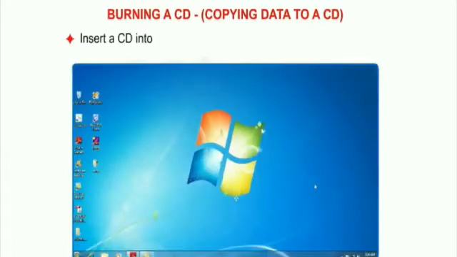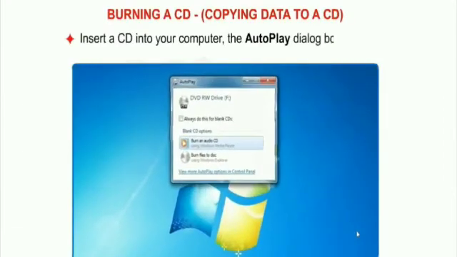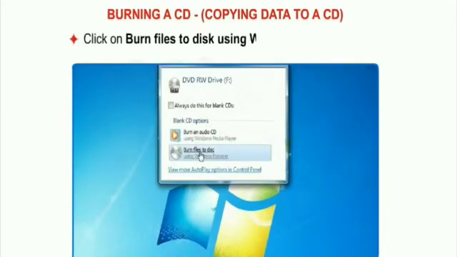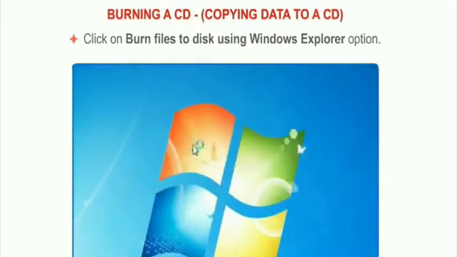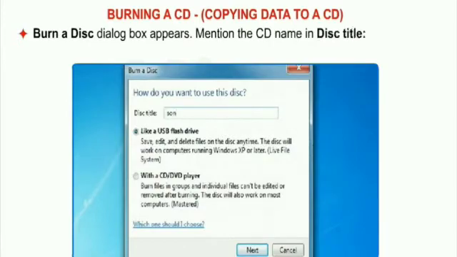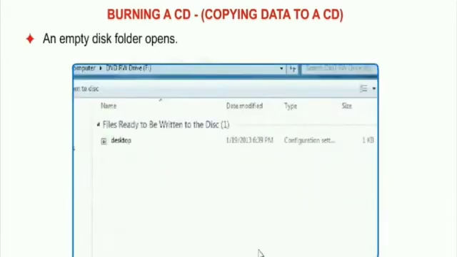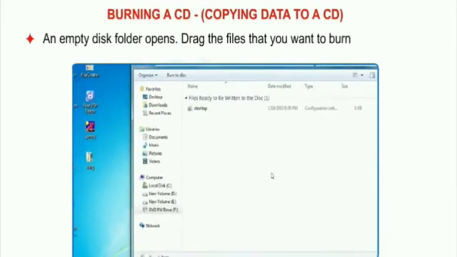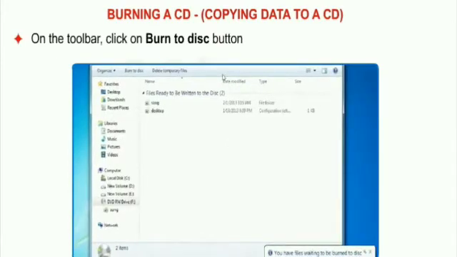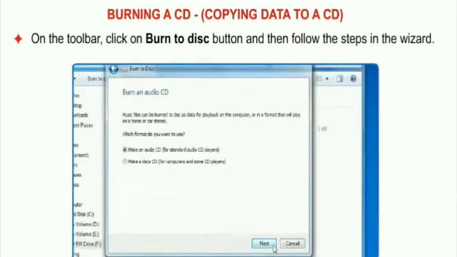First of all, insert a CD into your computer. The AutoPlay dialog box appears. Click on the Burn files to disc using Windows Explorer option. The Burn a Disc dialog box appears. Mention the CD name in the disc title text box and click on Next. An empty disc folder opens. Drag the files that you want to burn into this folder. On the toolbar, click on the Burn to disc button and then follow the steps in the wizard. This is all about burning a CD.